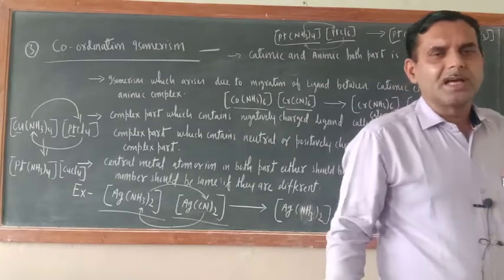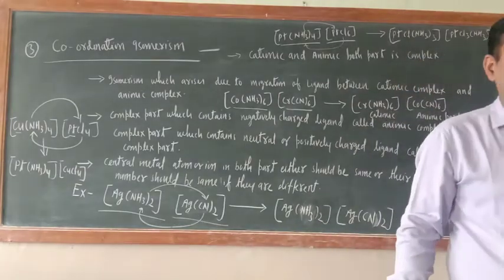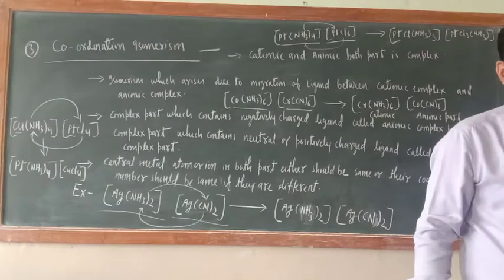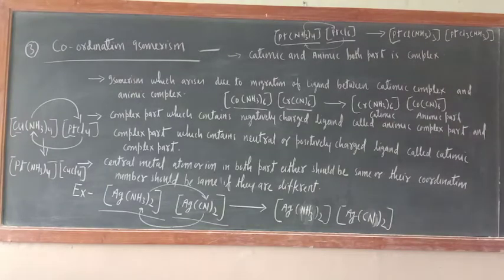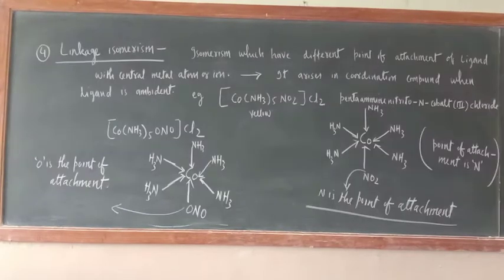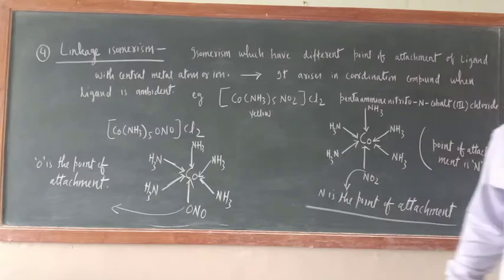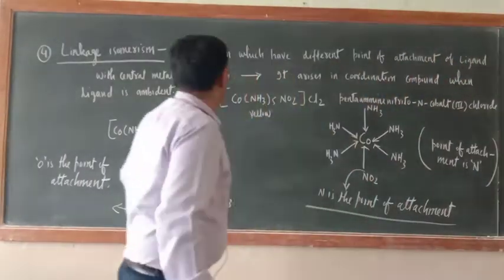Next one is linkage isomerism. That is the last one in structural isomerism. So the fourth one is linkage isomerism. What kind of isomerism is this?